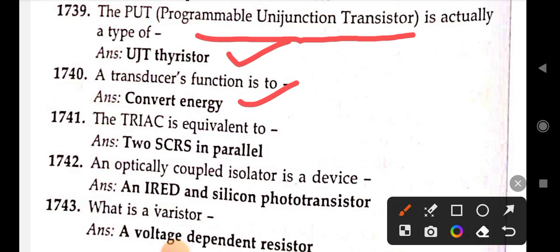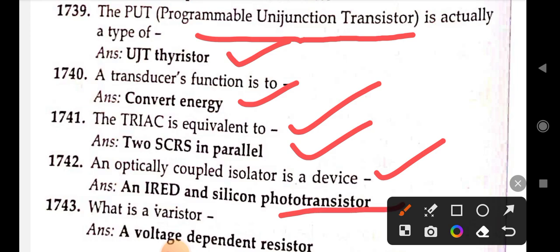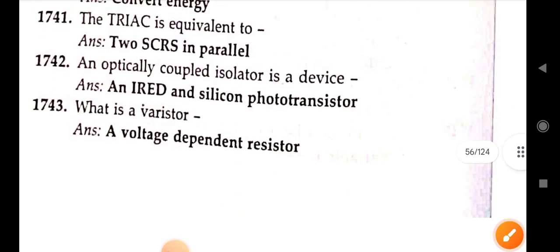A TRIAC is equivalent to 2 SCRs in parallel. An optically coupled isolator is a device, an IRED and silicon phototransistor. Next, what is a varistor? A voltage dependent resistor.